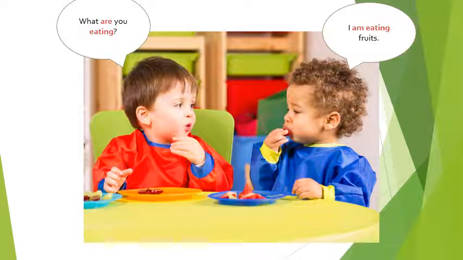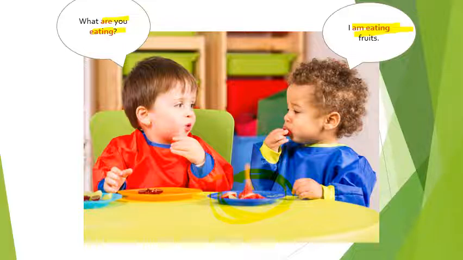So here we have an example. This cute boy in red apron is asking his friend, "What are you eating?" Now this question is asked in present continuous tense. This cute little boy replies, "I am eating fruits." Because when this question was asked, at that time he was eating fruits. And we can see in his plate some fruits are still there. So he's still continuing the process of eating fruits. I hope present continuous tense is clear.